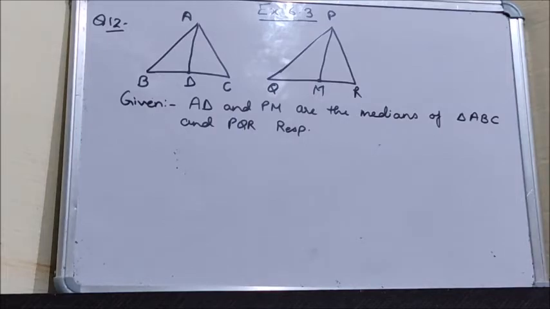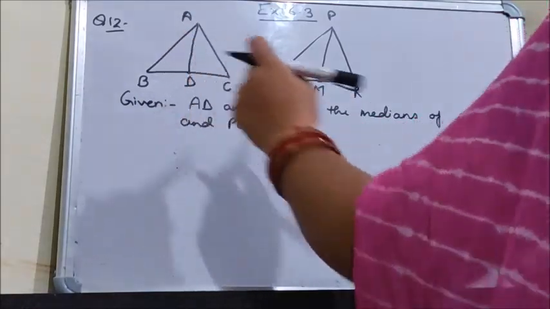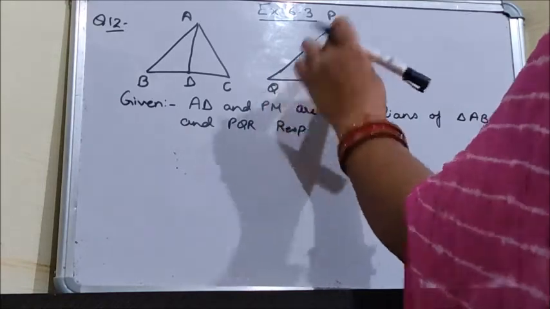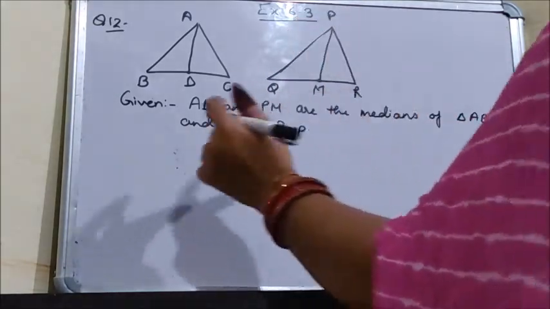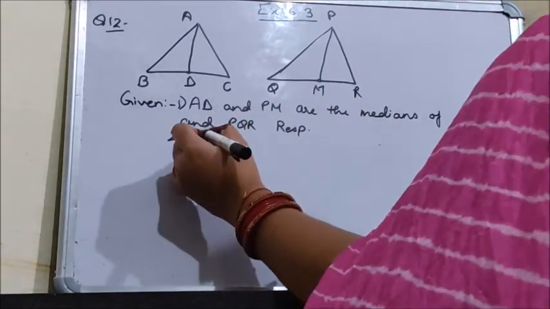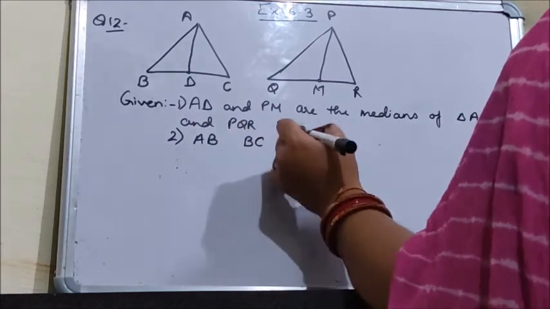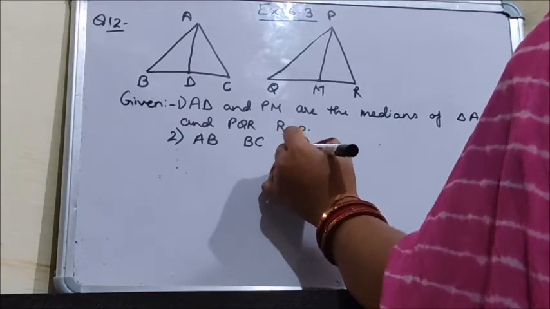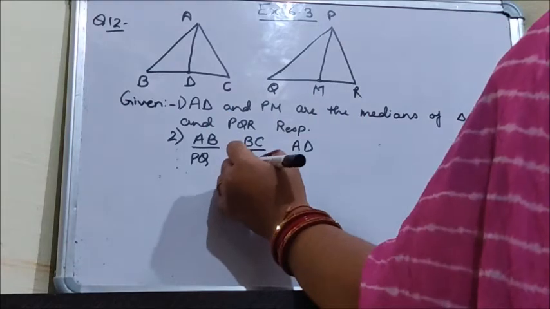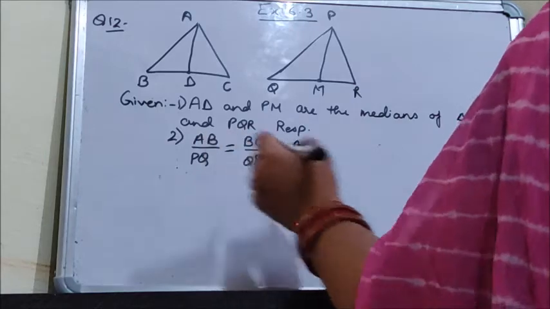This is the first thing given in the question. As I am reading the question, all of you pay attention. Sides AB and BC and median AD are respectively proportional to the sides PQ, QR and PM. So there are two things given: AB, BC and AD median are proportional to PQ, QR and PM, which means their ratios are equal.